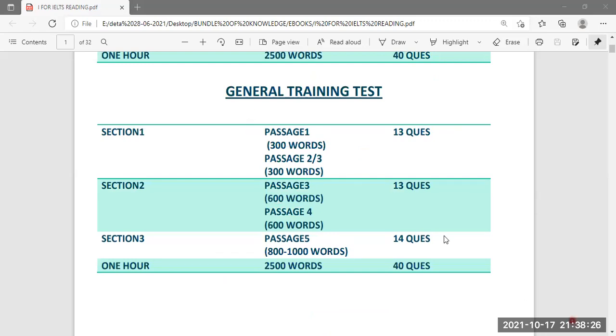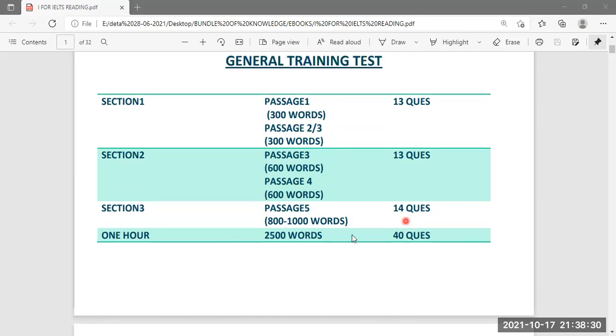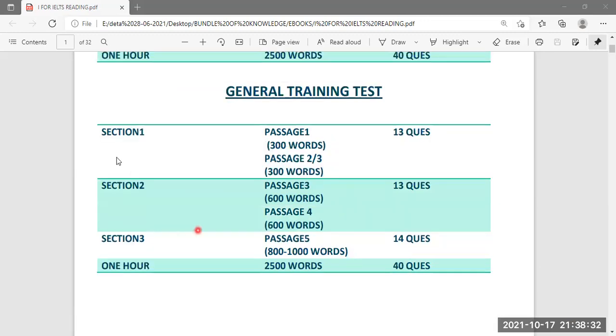So in the general training test also, the test is divided in three sections, section 1, 2 and 3. But these sections are further divided in various passages. Number of questions is same, words are same, time is same. Three sections are there, just like the academic test.